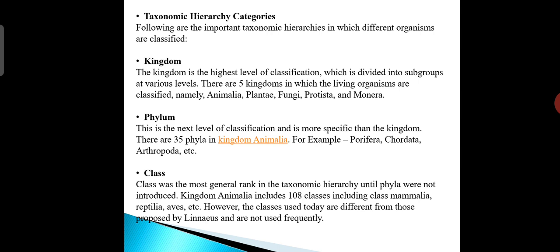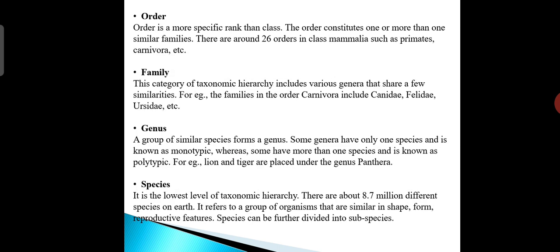Next, class. Class was the most general rank in the taxonomic hierarchy until phyla were introduced. Kingdom Animalia includes 108 classes, including class Mammalia, Reptilia, etc. However, the classes used today are different from those proposed by Linnaeus and are not used frequently here.